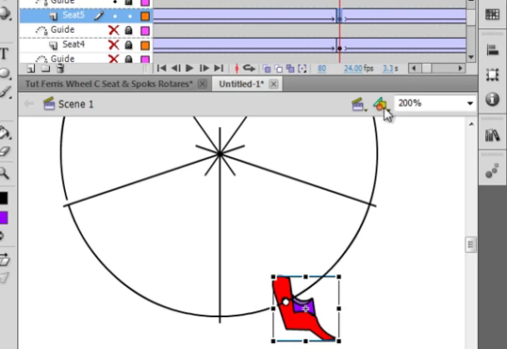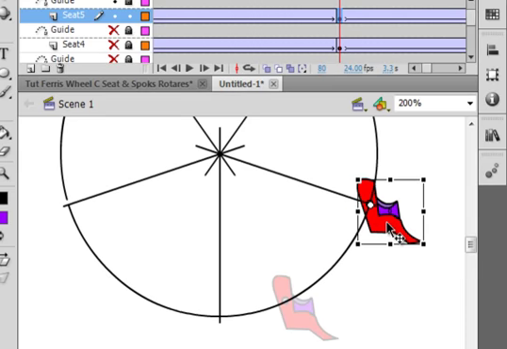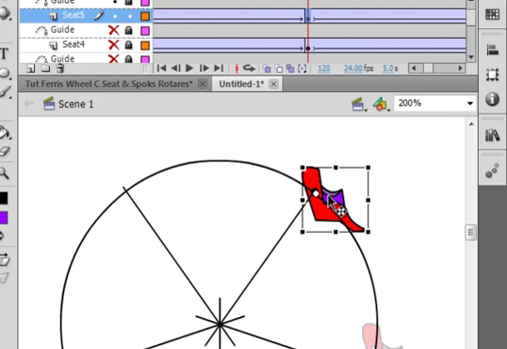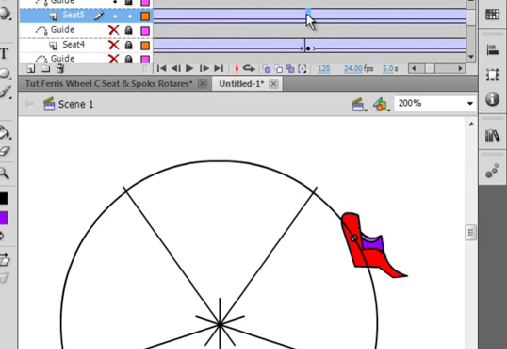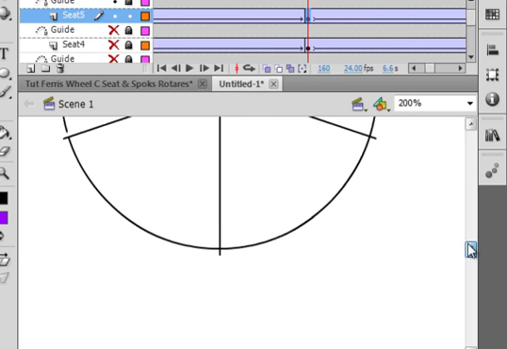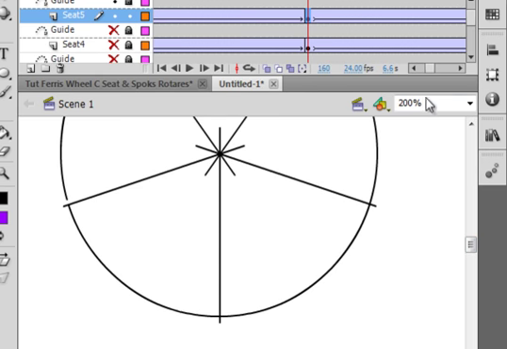Insert keyframe, picking it up, putting it there. I'm now holding my finger here, inserting a keyframe, pulling it up, holding my finger here, second last one I think, inserting a keyframe. That worked out really good, and I know I'm going to the one that has the break in it.